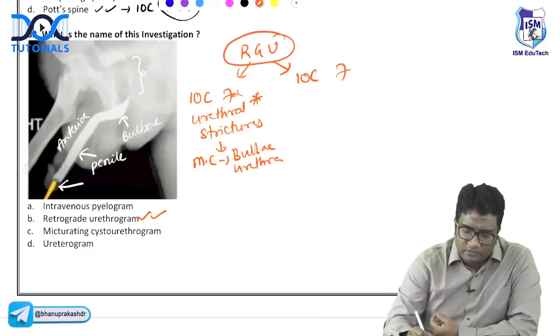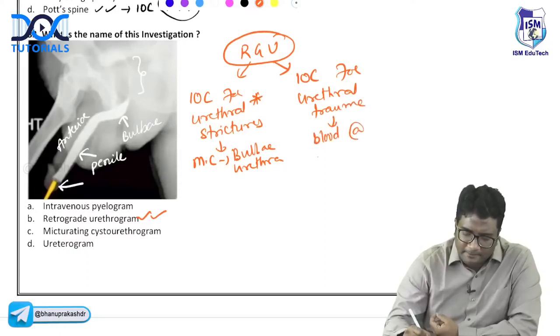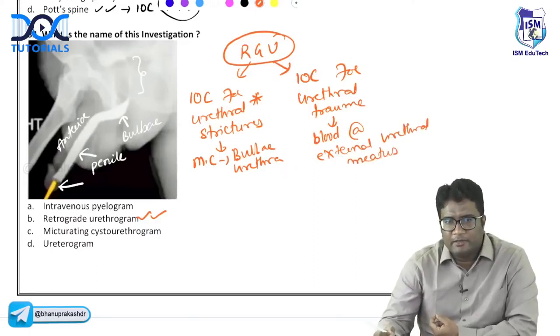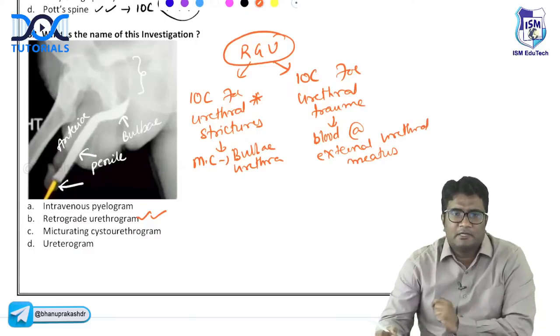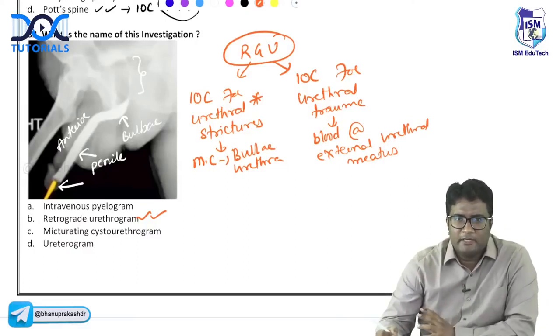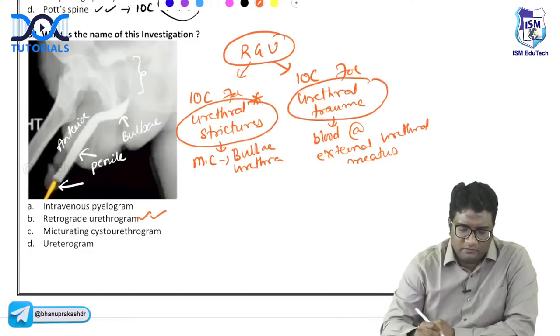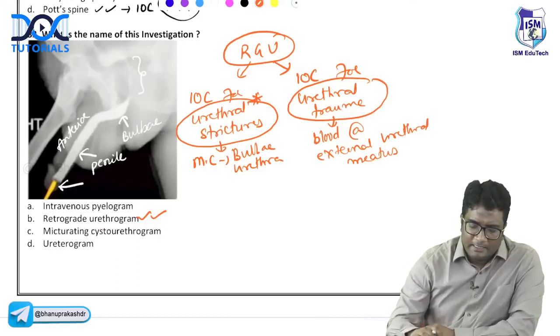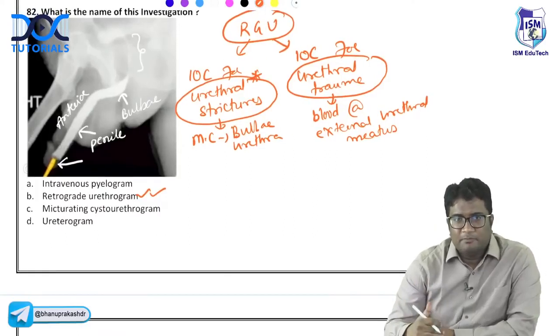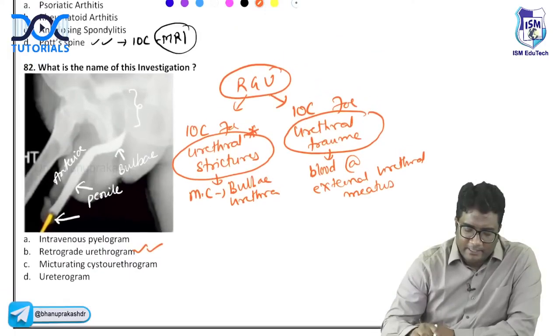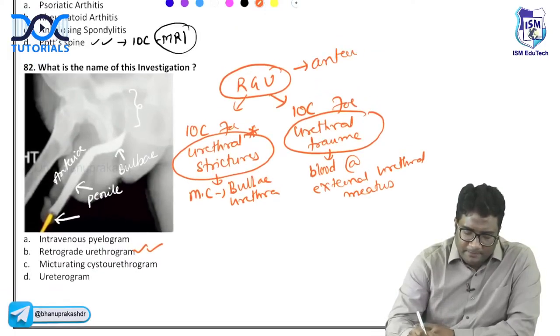RGU is also the investigation of choice for urethral trauma. So when you have blood at the external urethral meatus in a cyclist with straddle injury, you get an RGU done to look at urethral injury. So RGU for urethral trauma and for urethral strictures. Remember, RGU is for the anterior urethra.